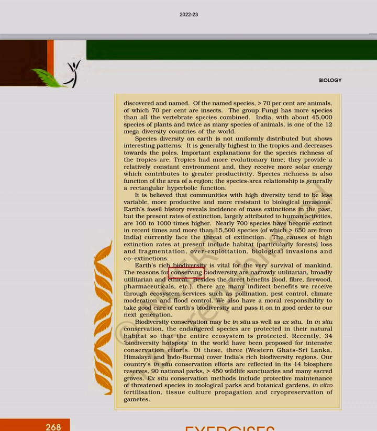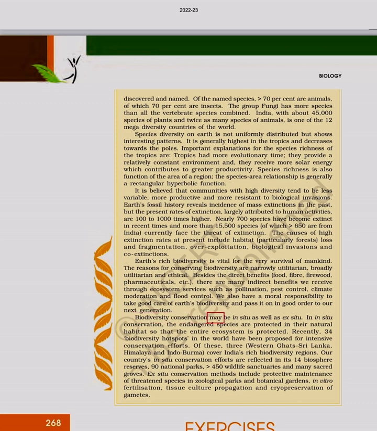The reasons for conserving biodiversity are narrowly utilitarian, broadly utilitarian, and ethical. Besides the direct benefits, food, fiber, firewood, pharmaceuticals, etc., there are many indirect benefits we receive through ecosystem services such as pollination, pest control, climate moderation, and flood control. We also have a moral responsibility to take good care of Earth's biodiversity and pass it on in good order to our next generation.